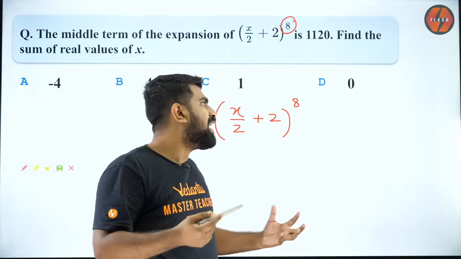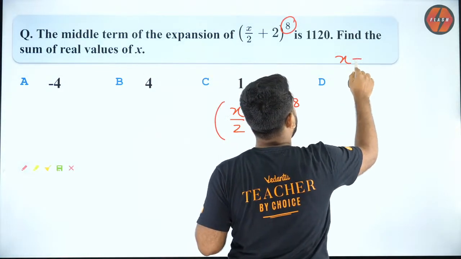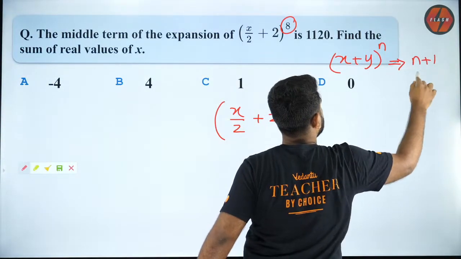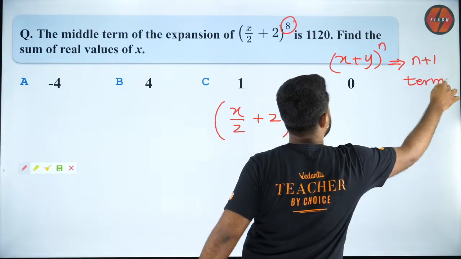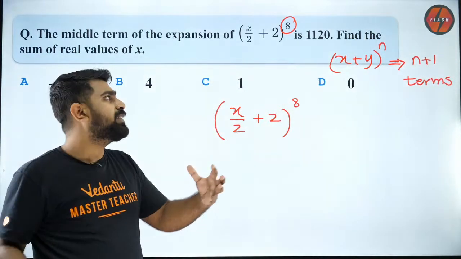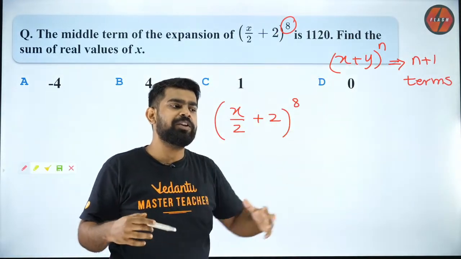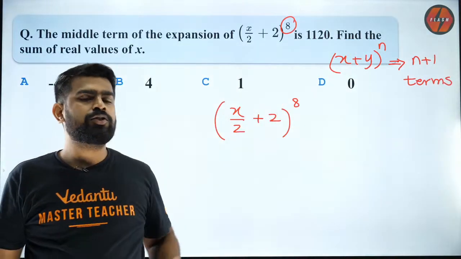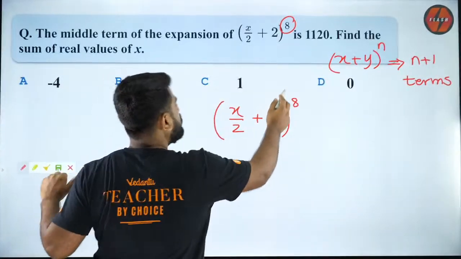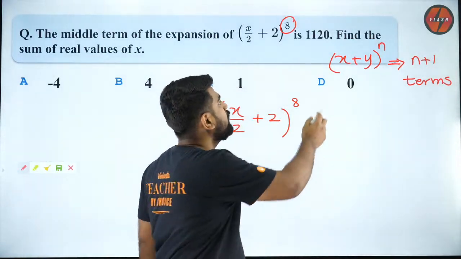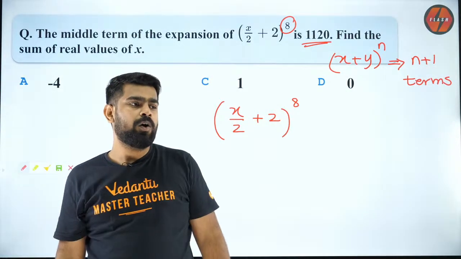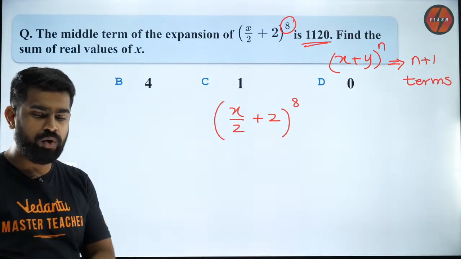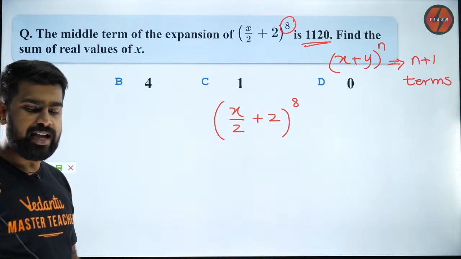Isn't it? Whenever you have an expansion, let us say (x + y)^n, this will have n + 1 terms. Isn't that right? So when you have n + 1 terms, here it is going to be 9 terms. When you have 9 terms, the middle term is the 5th term. Absolutely right, Archana. That's it. So equate the 5th term to be equal to 1120, and then that will give you the answer. I hope you guys are all clear with it. That's about it.